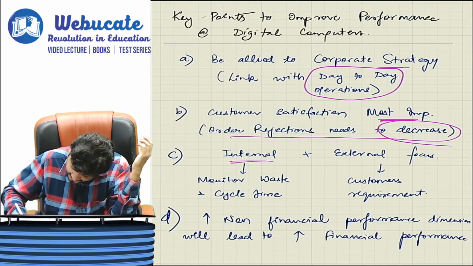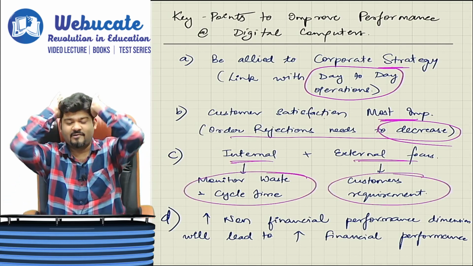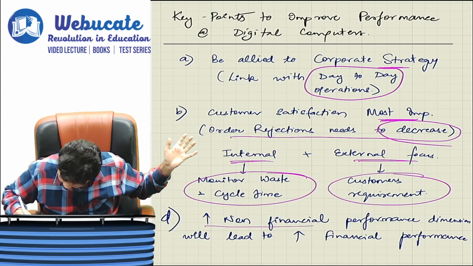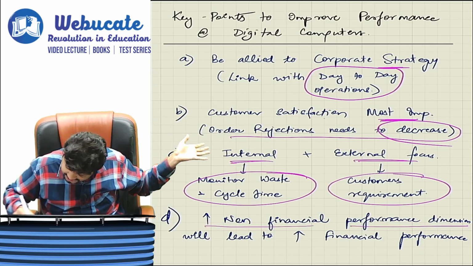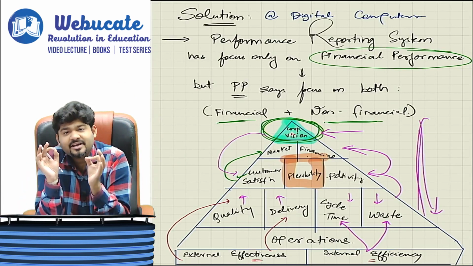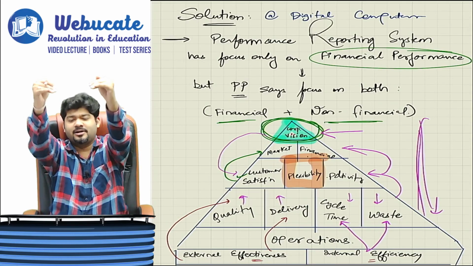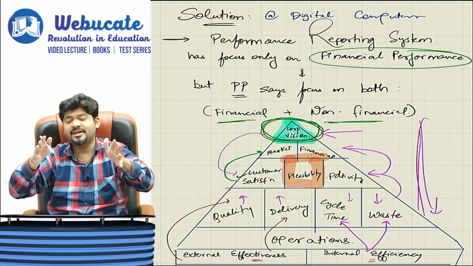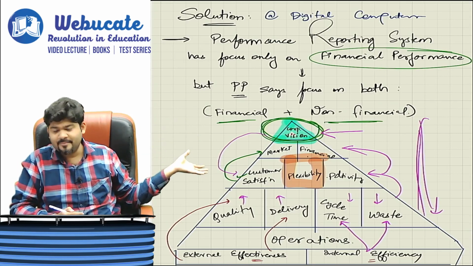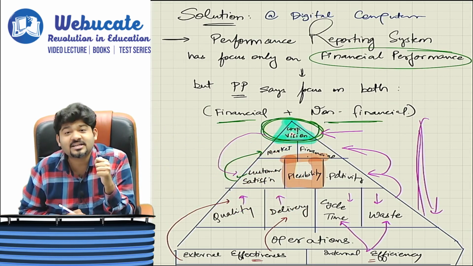Then internal and external focus. Internal focus, monitor waste and cycle time. External focus, customer requirement. And finally, increasing non-financial performance dimensions will automatically lead to financial performance. By giving quality in product and by reducing waste, indirectly you are going to help your company in terms of financial benefits also. So this is what you have to ensure, and this pyramid is what is going to be the success factor for Videocon for digital computers.